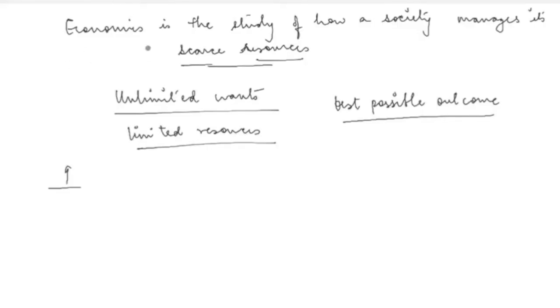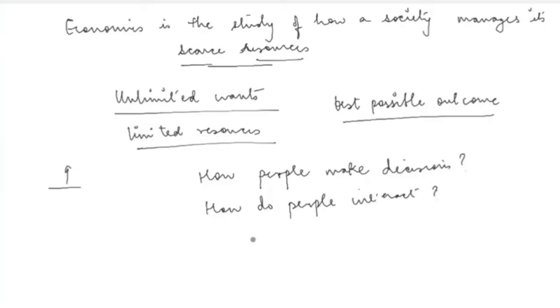So economics basically tries to understand how people make decisions. To be able to achieve the best possible outcome, how do people make decisions? How do people interact with each other? So in a given market, if we talk about the producers and the sellers, how do people interact with each other and what are the effects of these interactions on the economy? So these are some things that the subject tries to understand. So the next four principles are going to tell us how people make decisions.